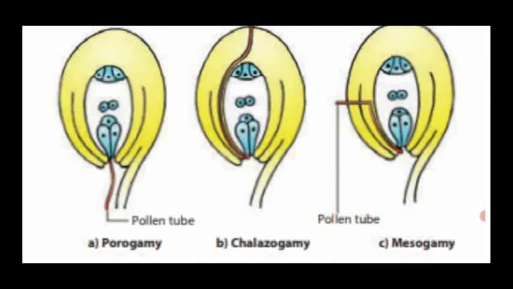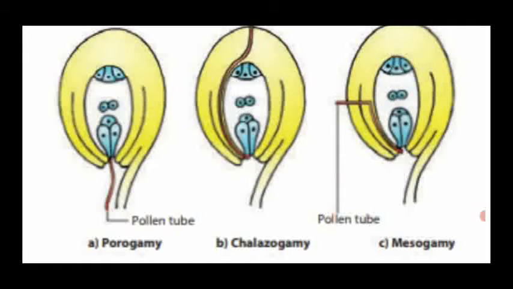First one, porogamy. See the pollen tube, which is brown in color, enter via the micropylar region; that is porogamy. Micropyle means a minute opening present in the integument. So that is the pore. Via the micropyle only the pollen grains enter into the embryo sac; that is porogamy.